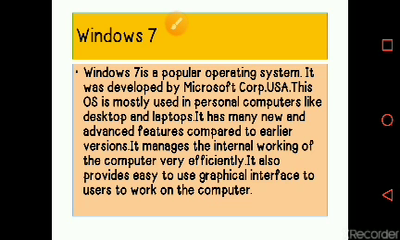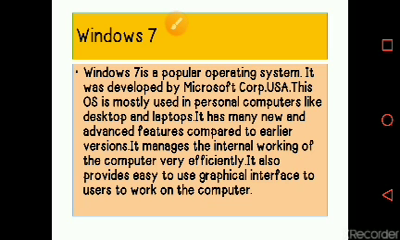So Windows 7 is a type of operating system. It manages the internal working of the computer very efficiently. It also provides an extremely easy to use graphical interface to users to work on the computer. What is a graphical interface? Students, as you know, there are two types of interface. One is the graphical user interface, GUI, and another is the character user interface, CUI. So Windows 7 is a type of graphical user interface.